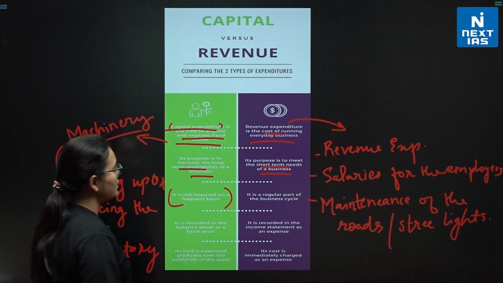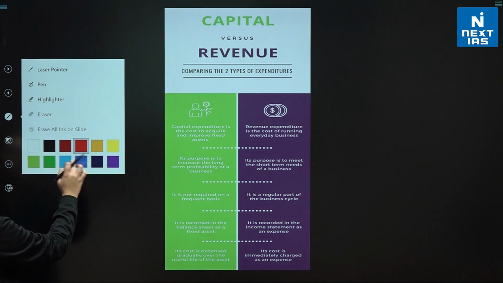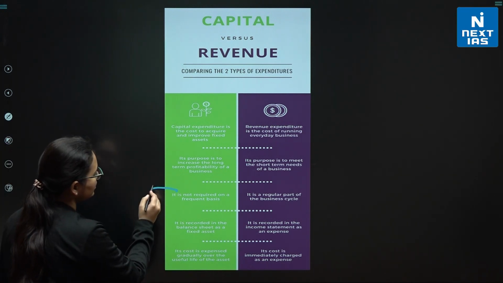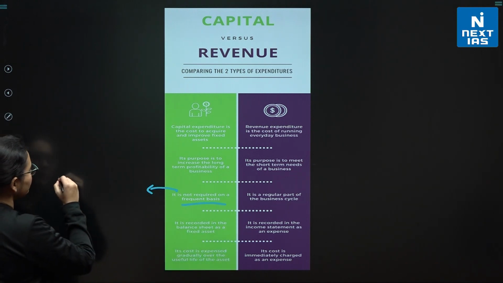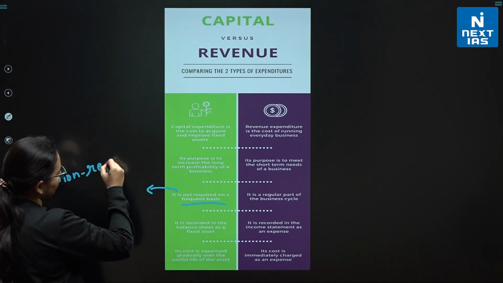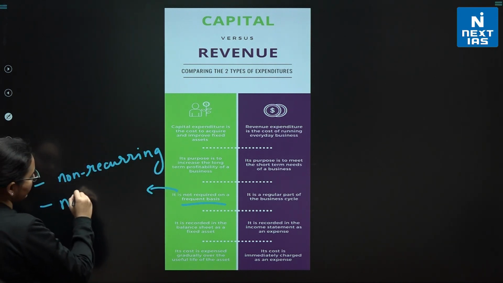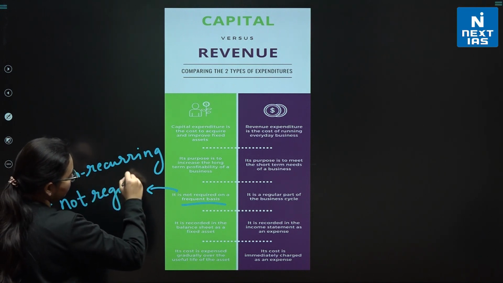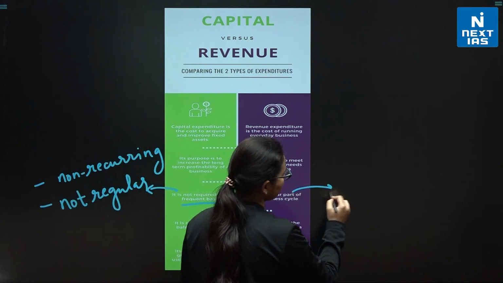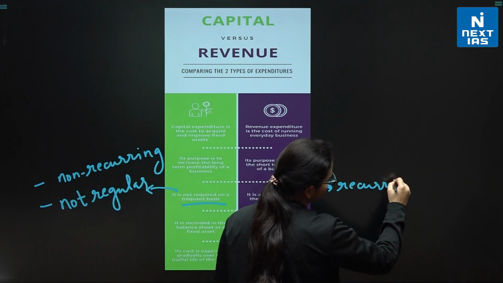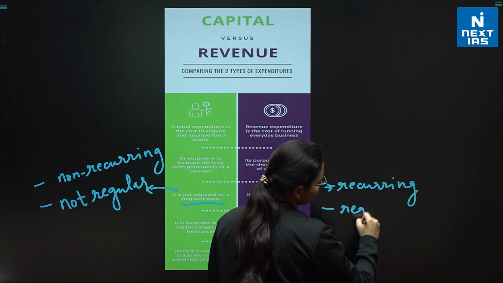So this we can understand by saying that capital expenditures are non-recurring, and they are not regular. They are not fixed at regular intervals. But here it is recurring in nature, plus they are coming at regular intervals.